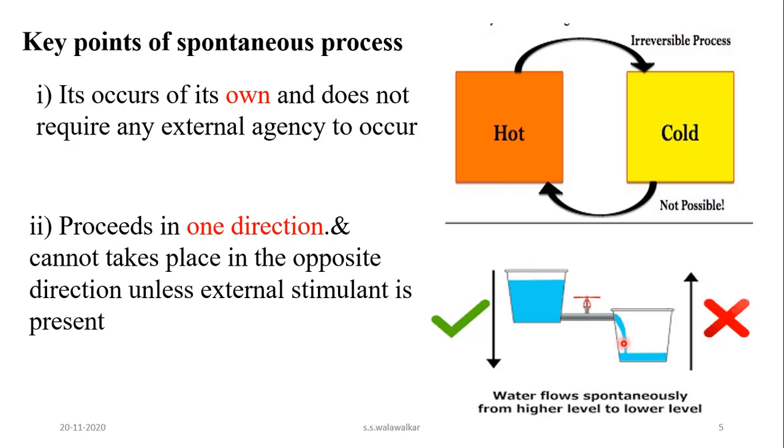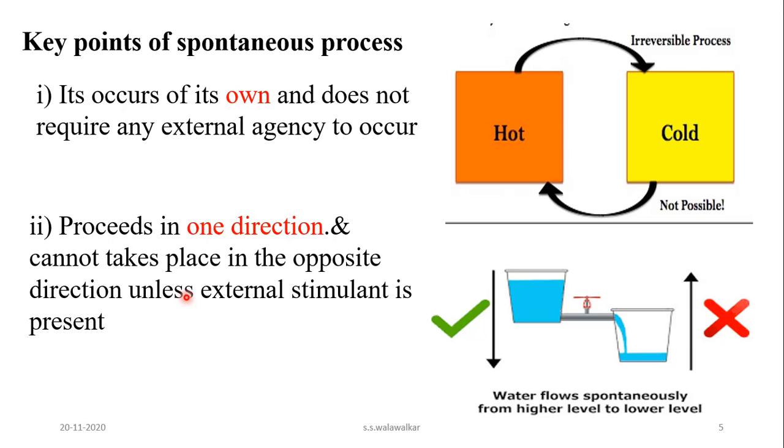The reverse reaction in the opposite direction cannot take place. From cold to hot is not possible. So spontaneous processes are unidirectional.